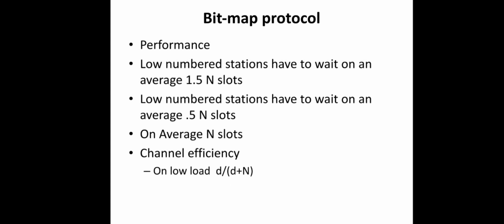Now the channel efficiency can be computed. For low load, it will be d/(d+n), because low load means maybe only one frame is to be transmitted, and for that we still need n different contention slots. So n bit durations will be wasted for transmitting a single frame. Suppose the duration of a frame, or number of bits in a frame, is d bits. To transmit d bits, we need d+n bit duration. So this is the efficiency in case of low load.